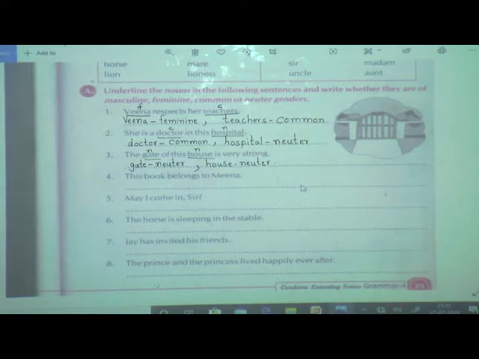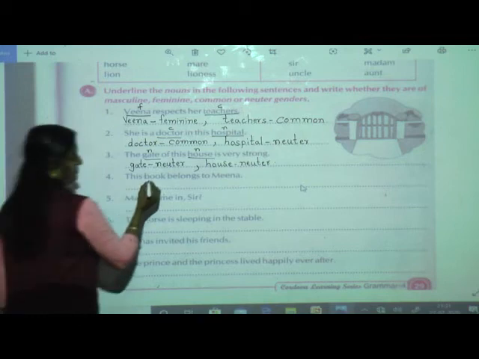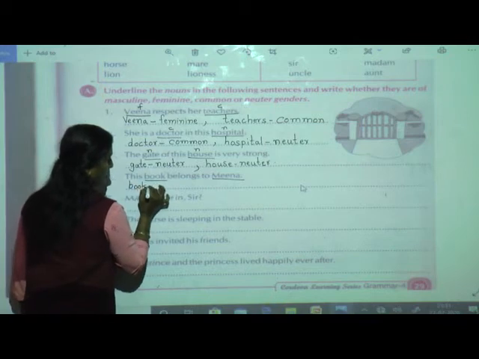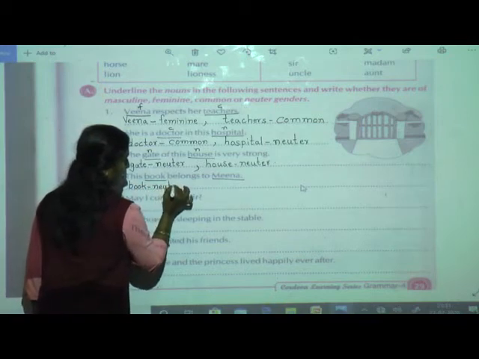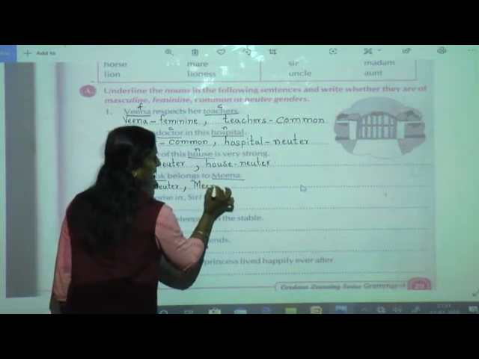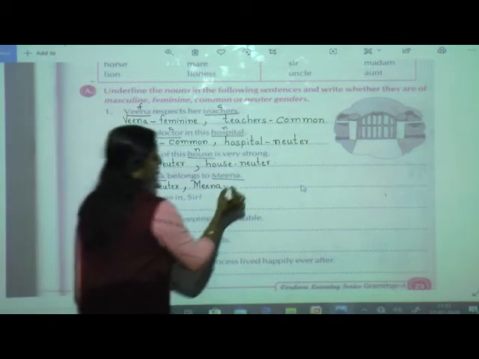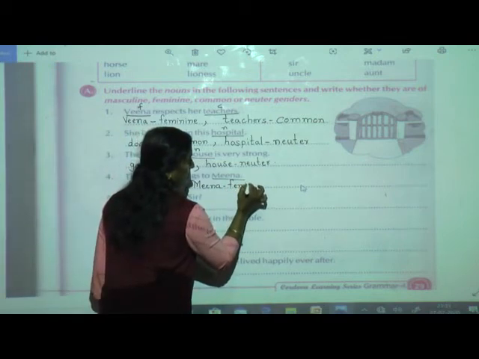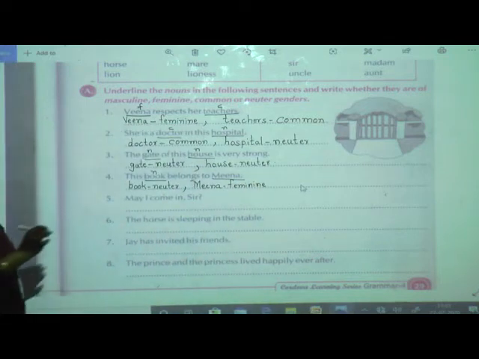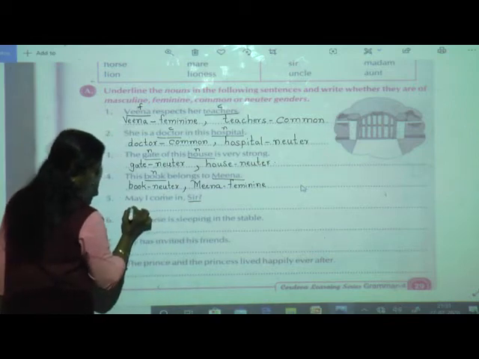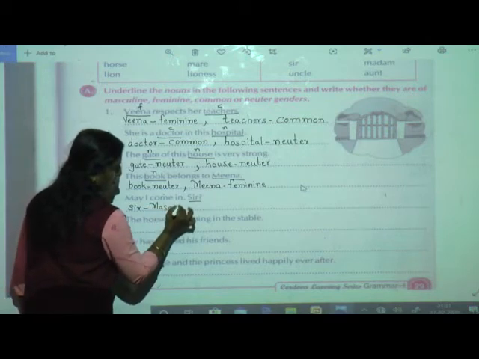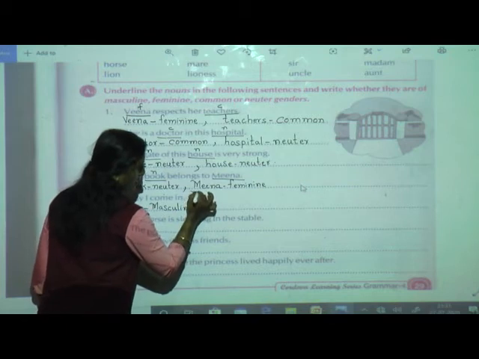This book belongs to Meena. Book, Meena. So book is what? Non-living thing, so I will say it is neuter. Right here N, comma Meena. Now from the name you can make out whether it is male or female. Meena is a girl's name, so it is feminine. Next: May I come in, sir? Here, sir. So sir is what? Masculine. So you can write over here like this.